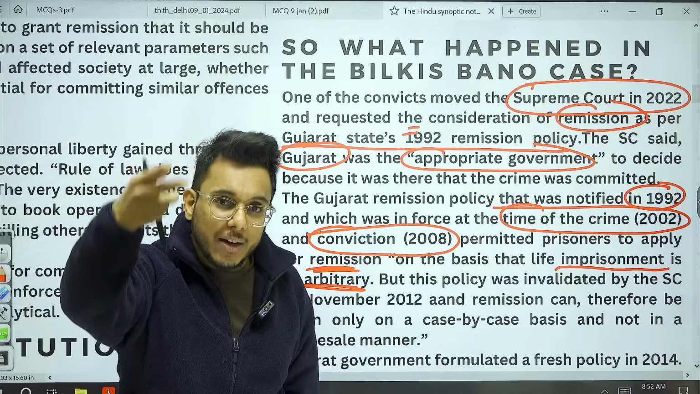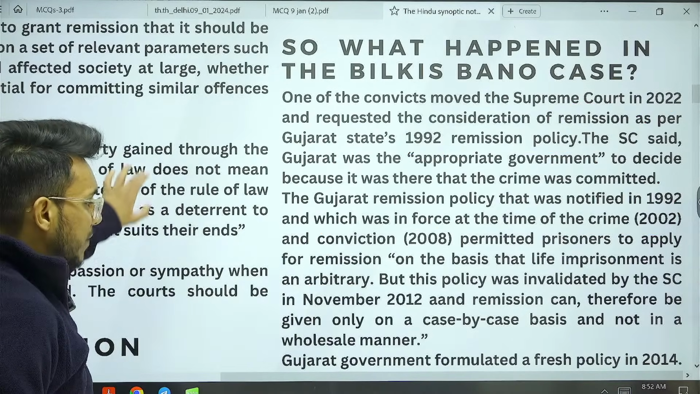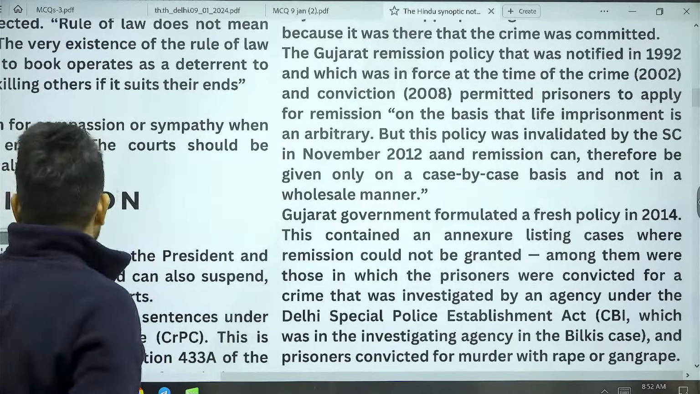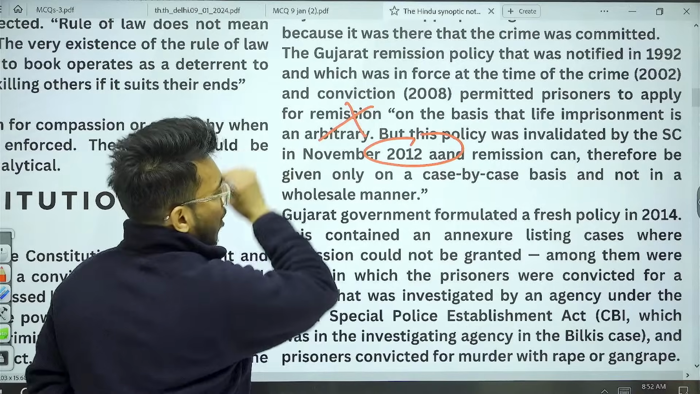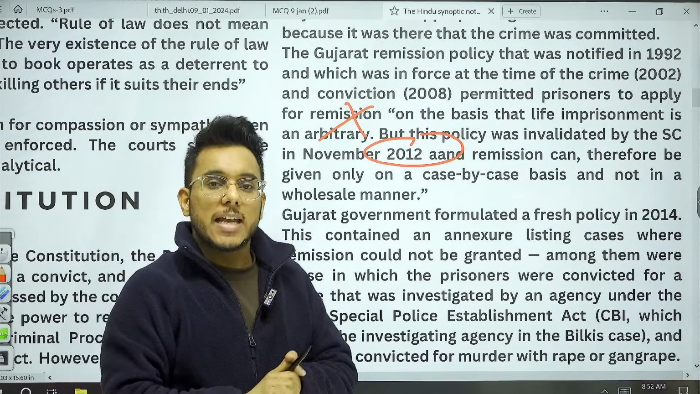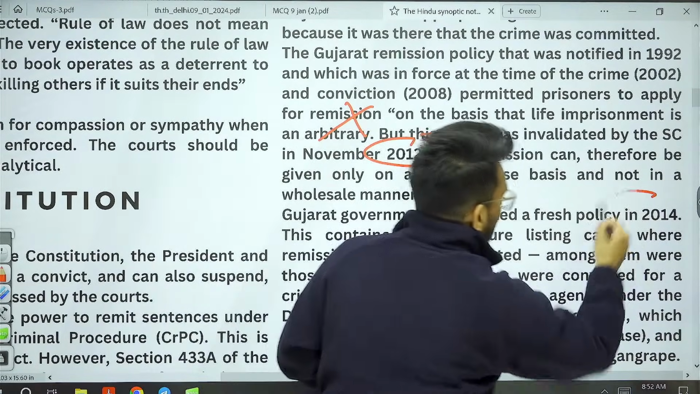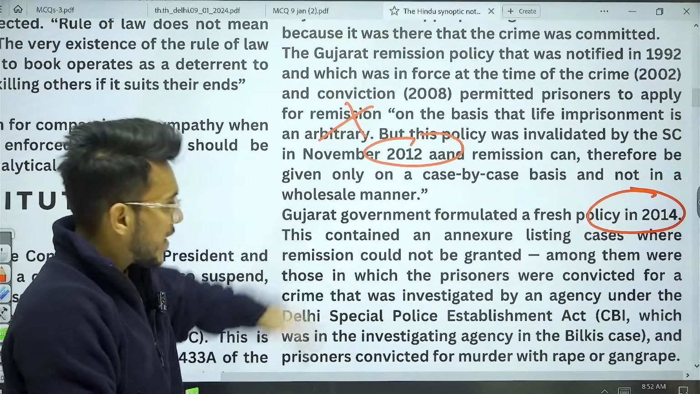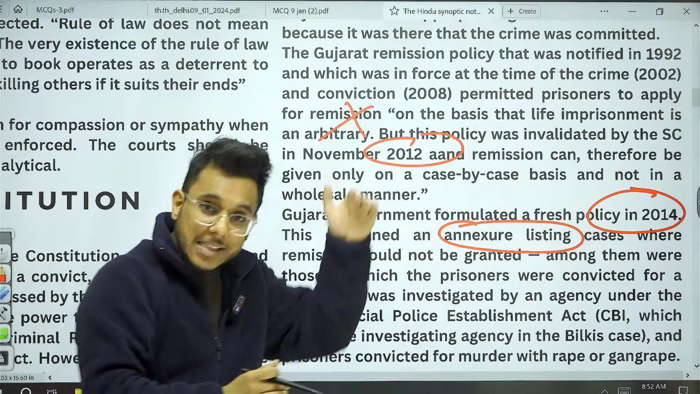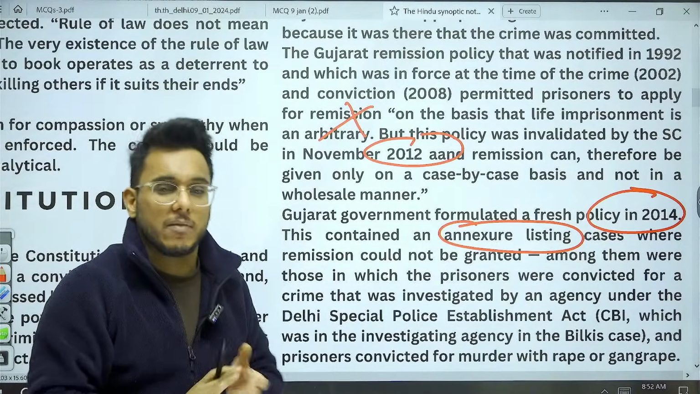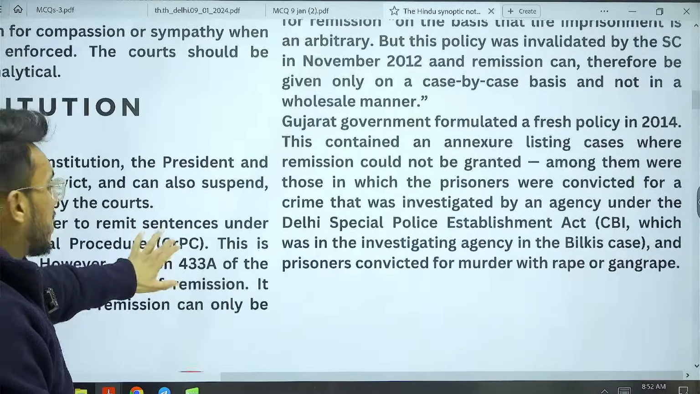But guys, there is one more angle that develops here. What angle develops here? Understand this particular thing, that in 2012 Supreme Court already invalidated this policy. Okay, the 1992 policy got invalidated by Supreme Court in 2012. And then Gujarat government came out with the remission policy in 2014. And this remission policy of 2014 contains an annexure where the cases have been listed where the remission will not be given, and they have said that the cases where the remission will not be given are the cases which have been investigated